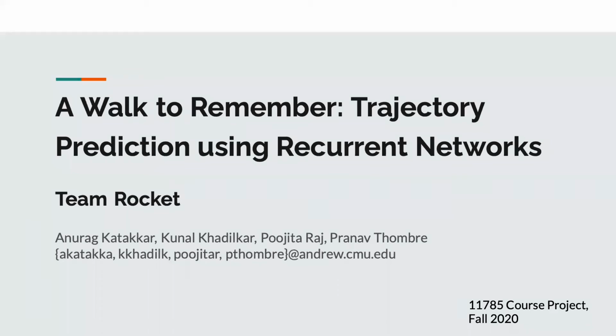Prepare for trouble, and make it quadruple. To solve the problem of trajectory prediction, using visual features and recurrence relations. Poojita. Pranav. Kunal. Anurag. Team Rocket blasts off at the speed of light. Surrender now or prepare to fight.